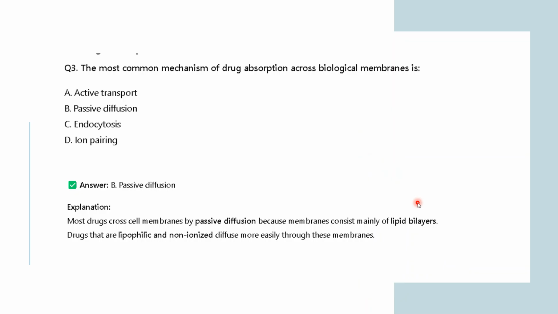So, the correct answer is passive diffusion. Most drugs cross the cell membranes by passive diffusion because the membrane consists of lipid bilayers, right? Drugs that are lipophilic and non-ionized diffuse more easily through the membrane. Non-ionized drugs are also lipophilic in nature, so they easily cross the membrane, and that is why these drugs mostly cross your cell membrane through passive diffusion. Okay, so I hope it is clear to all of you.